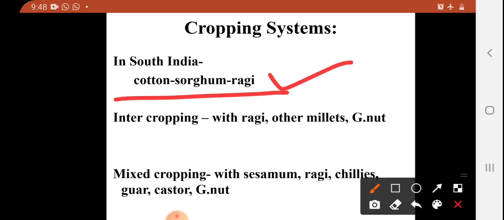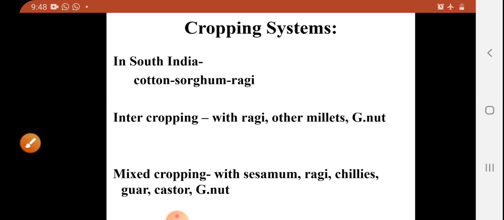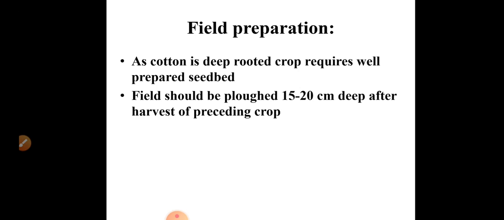Cotton, sorghum, and ragi, means finger millet. Or this cotton is intercropped with ragi, again finger millet or other millets, and groundnut. Even this crop is cultivated as a mixed crop with sesame, finger millet, that means ragi, chilies, gawar, castor, and groundnut also.